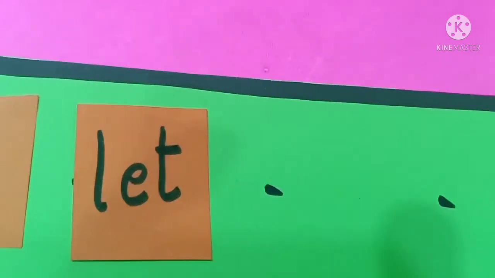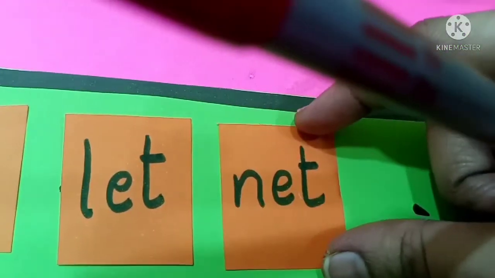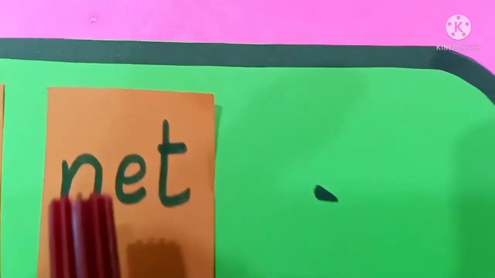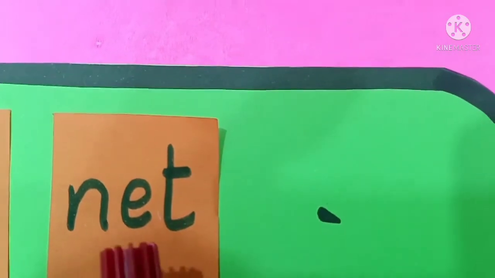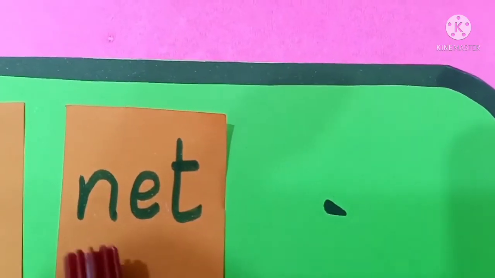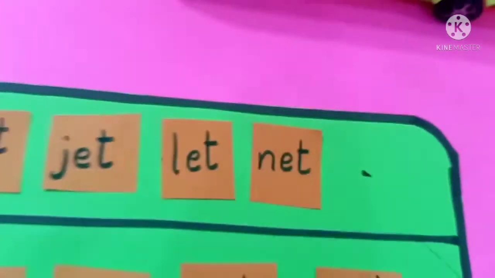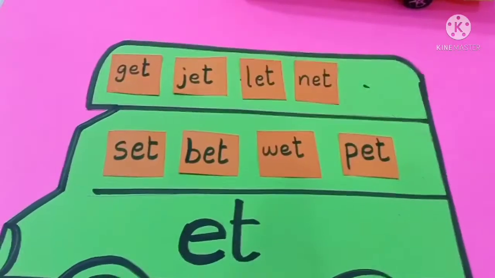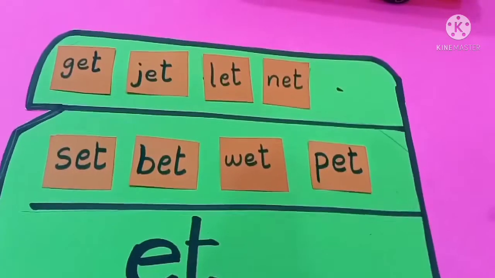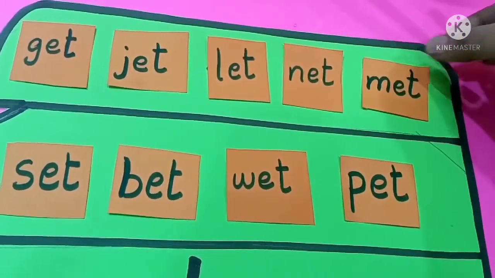And next one. Now you have to read. You're going to read now. Read. N-E-T. Net. Wow, we are going to finish our green color E-T bus. Only one word is left. And that word is here. Ta-da! Finish.